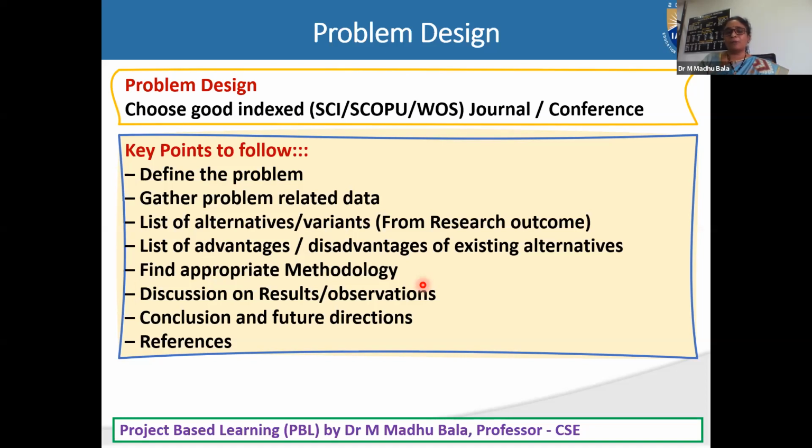Once you find one problem and gather the related information, the next step is listing all the alternatives. Next one is listing of advantages and disadvantages. Next one is finding your approach, your methodology. Next, discussion on results and observations. To come from here to here, you need to do a lot of exercise. You need to find the technology, the libraries and the appropriate methods. A lot of survey and a lot of learning is included in that.